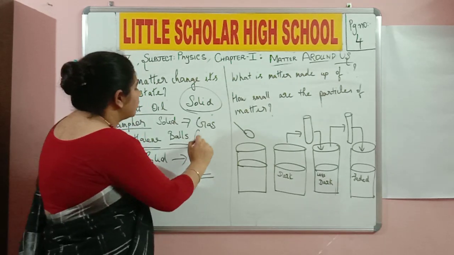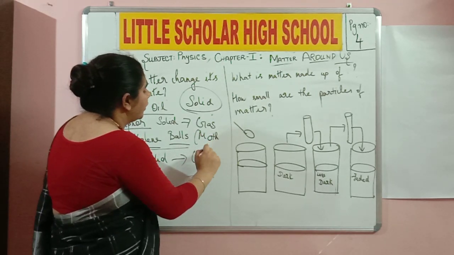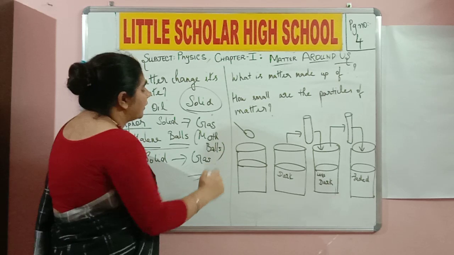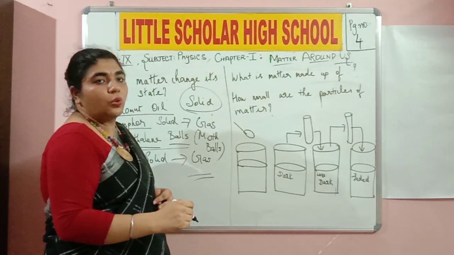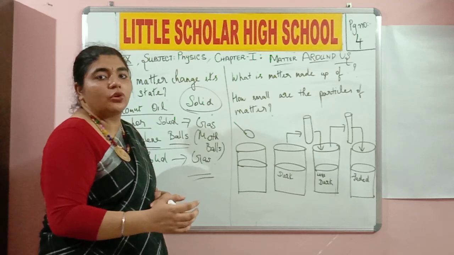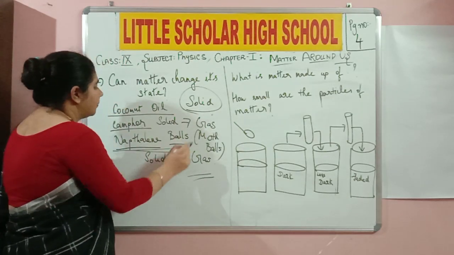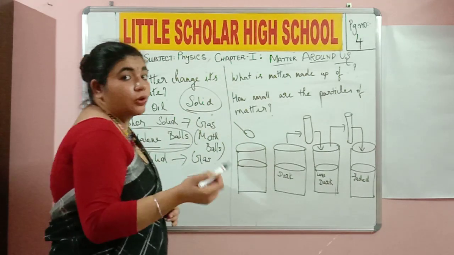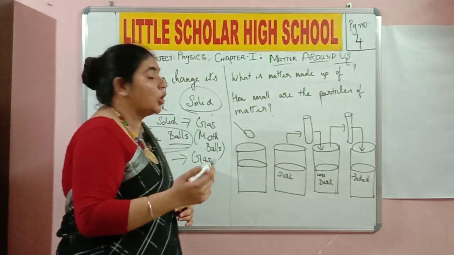Naphthalene balls are also called mothballs. Why do you think they're called mothballs? They keep the clothes away from insects. They prevent insects and moths from attacking your clothes. So it's a really good practice basically to keep your clothes in a safer condition, long lasting.